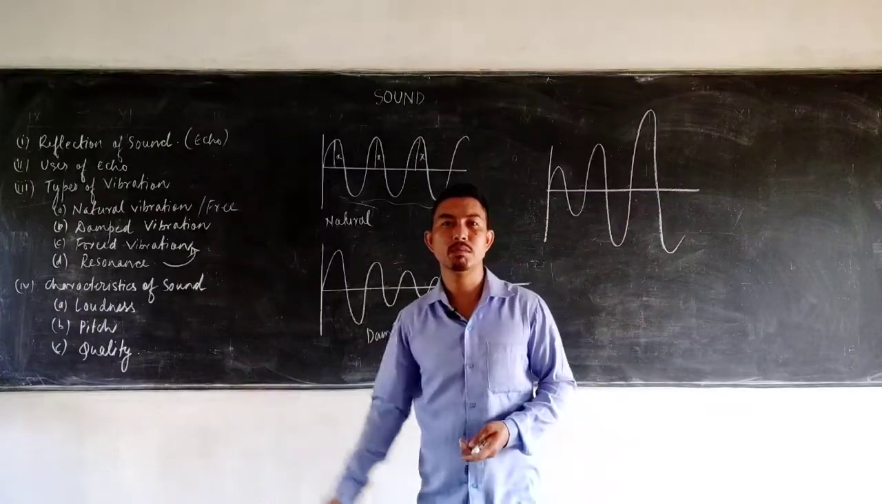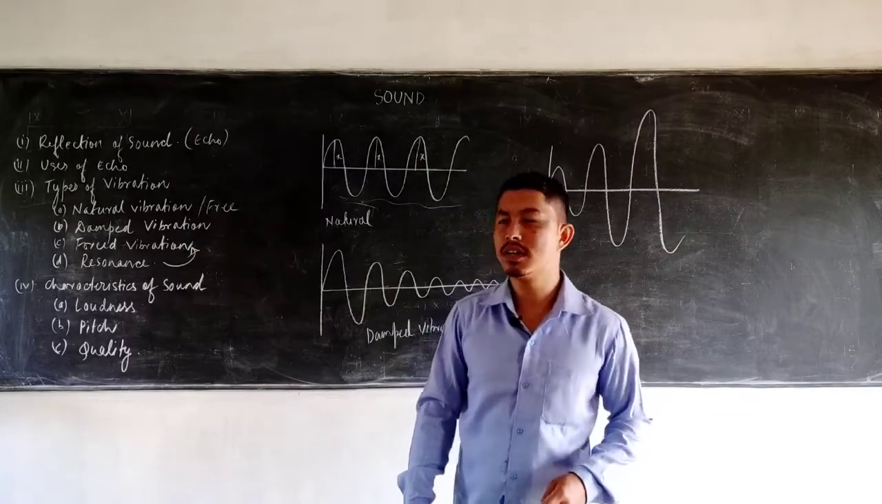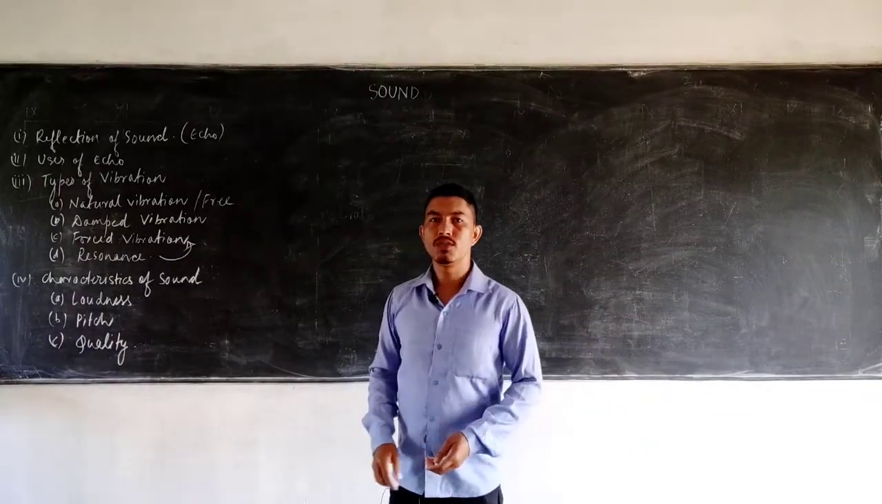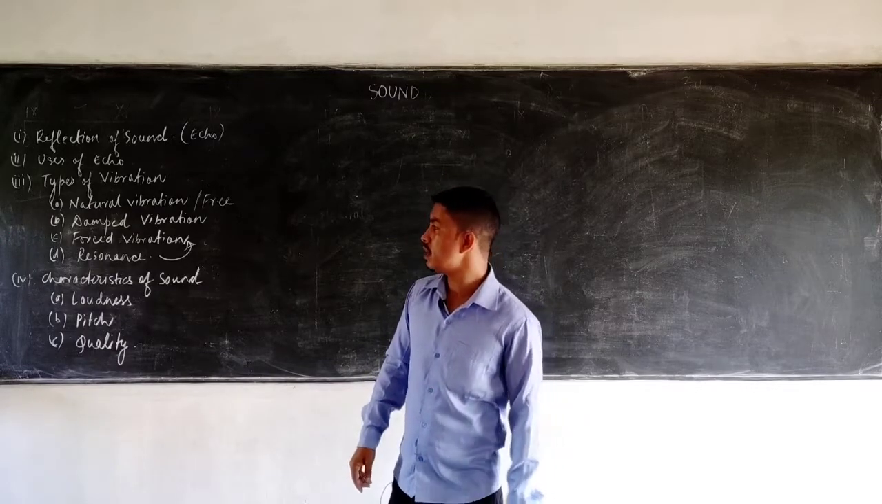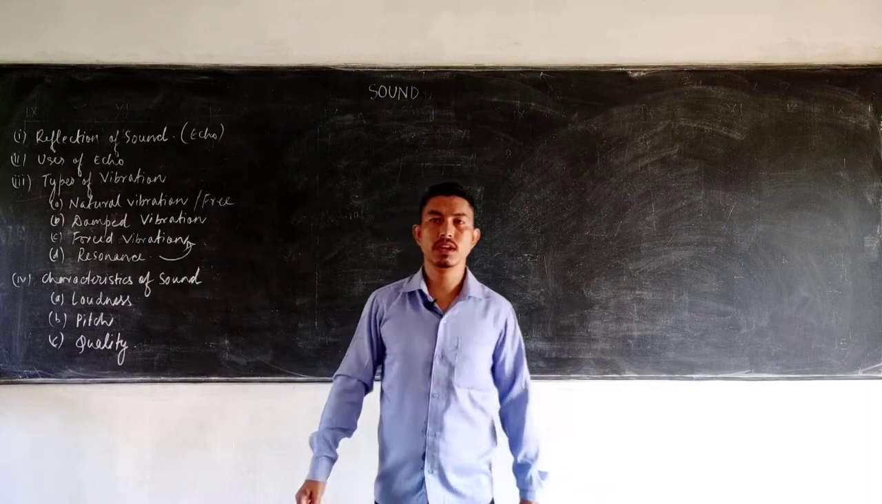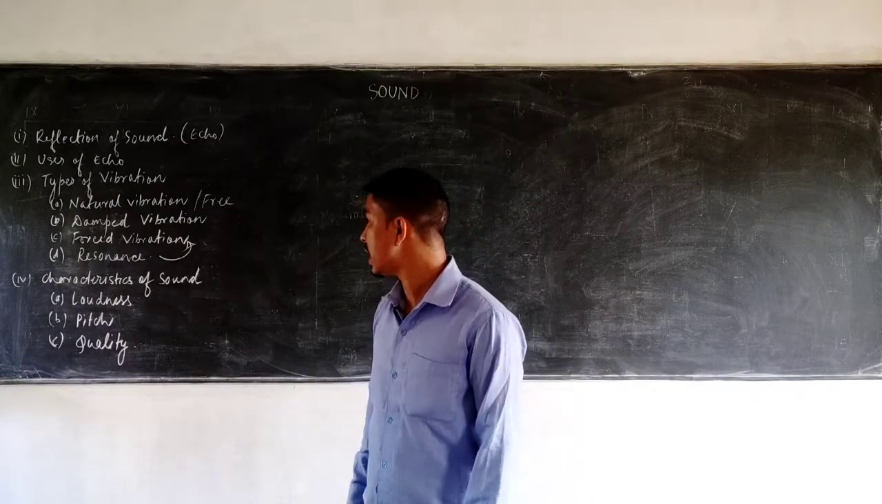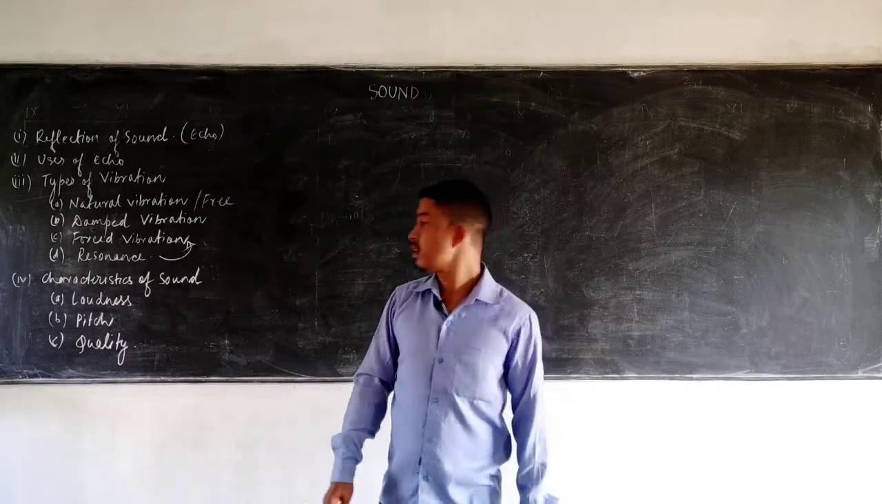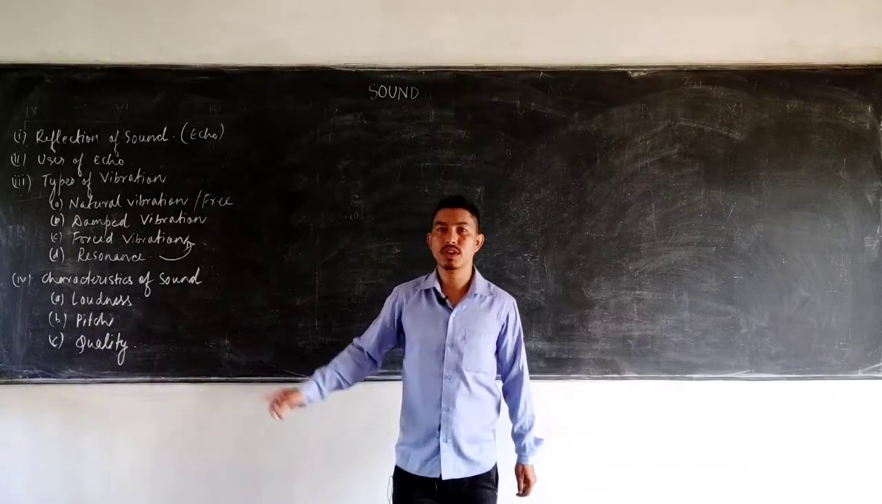So there are many examples of resonance in your book. You may learn it yourself. Now finally, coming to the last topic, the characteristics of sound, which you have been learning in your junior classes as well. There are three characteristics of sound: the loudness, pitch, and the quality. So what is the loudness?